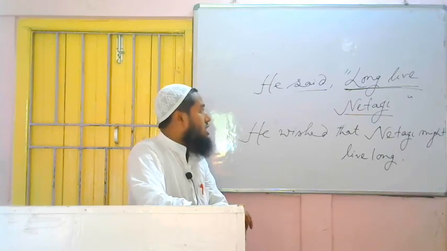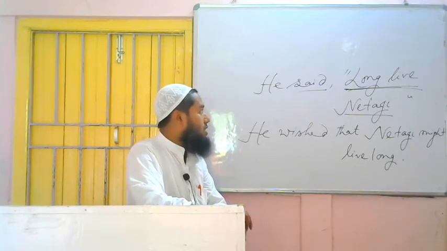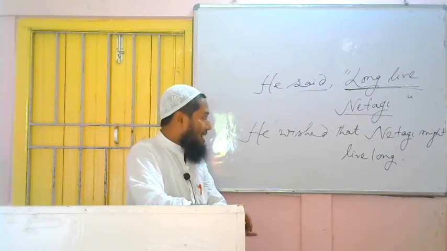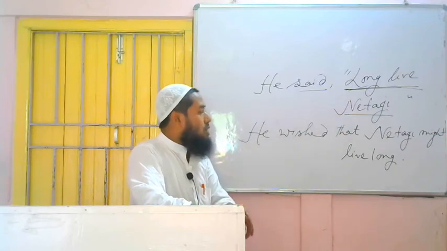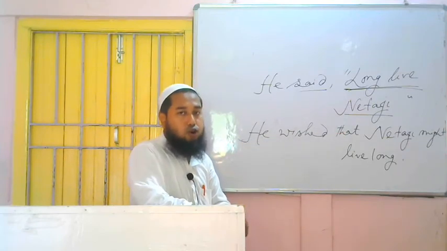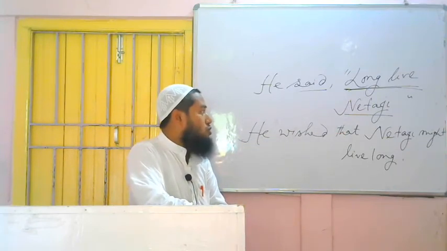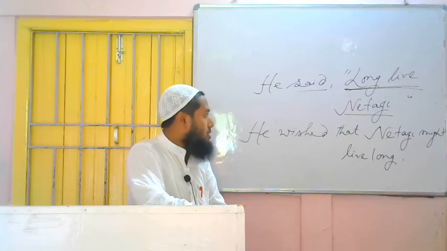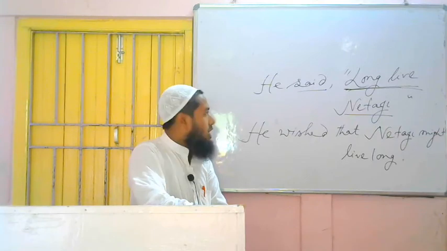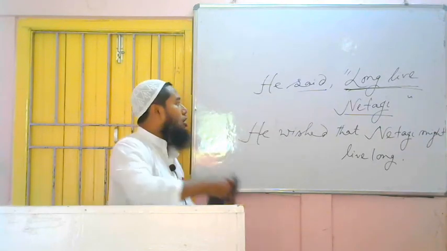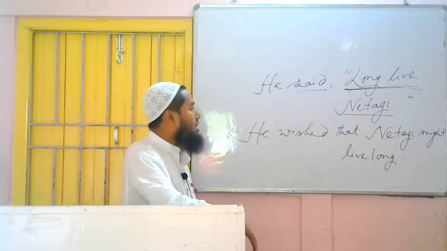So "He said, long live Netaji" will become "He wished that Netaji might live long."